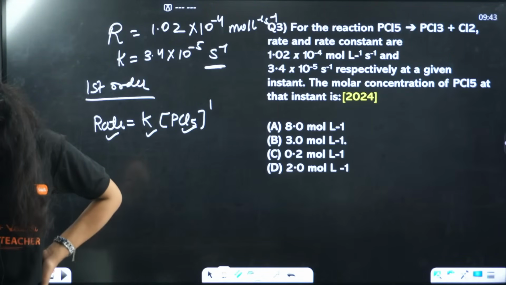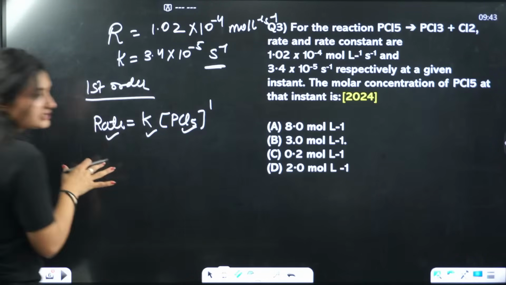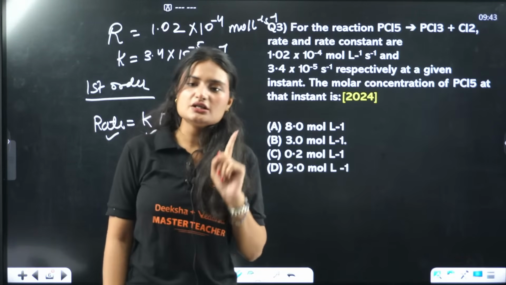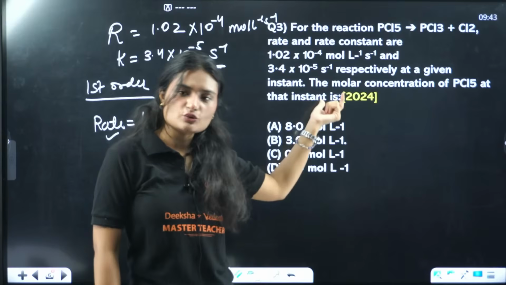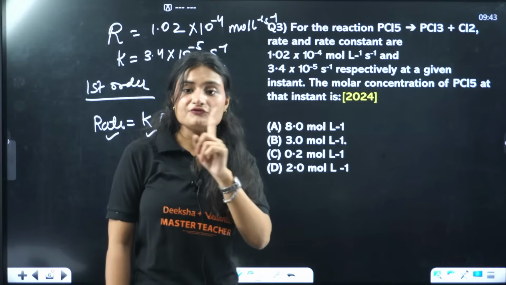So many of you are answering D. Some of you are answering B. Okay, so let's calculate it. It's just a simple calculation. Just one thing was there. We need to find the order because it's not written clearly. What we have here is second inverse. We know second inverse is the unit of the rate constant of a first order reaction.